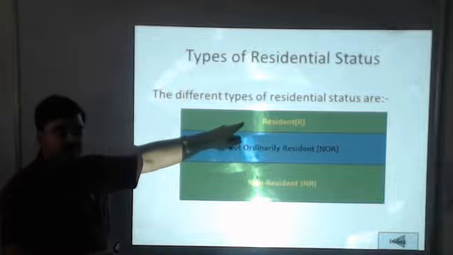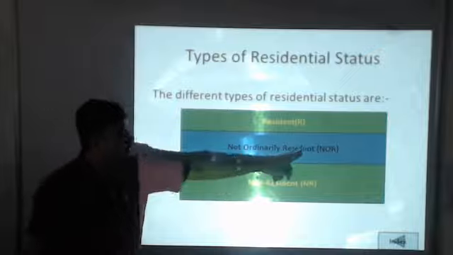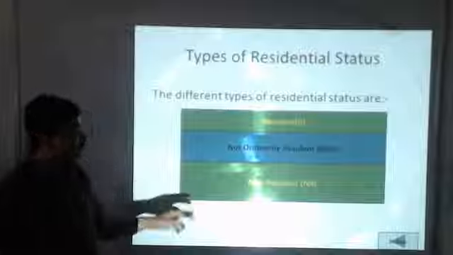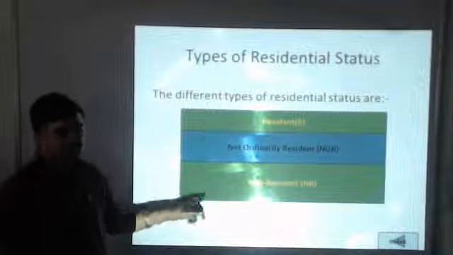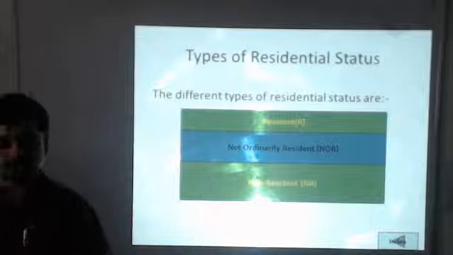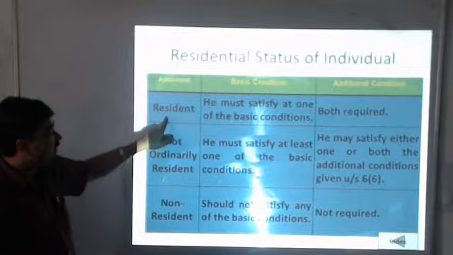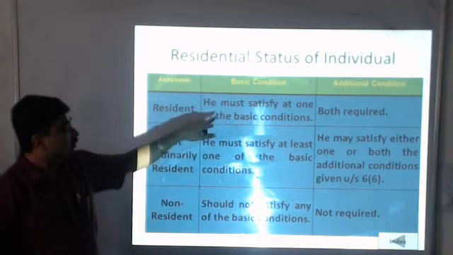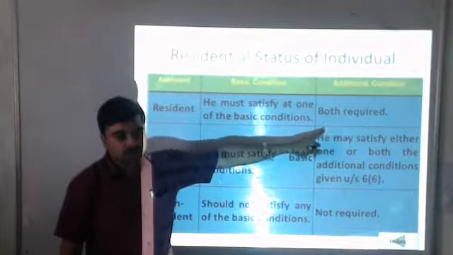The individual entities in India may be either resident, or non-ordinarily resident (NOR), or non-resident (NR). On the basis of these three different residential statuses, the tax on these three persons will be calculated. For being a resident, a person has to satisfy at least one basic condition and two additional conditions, and both must be fulfilled.